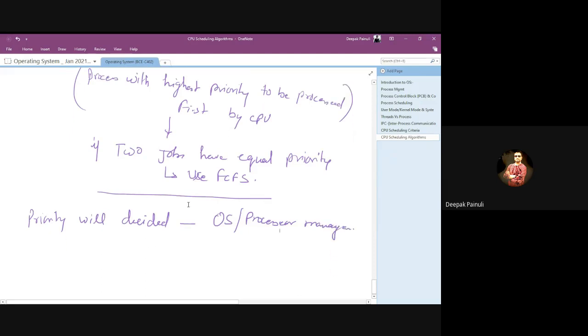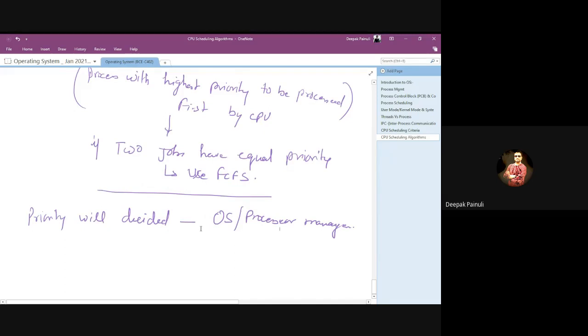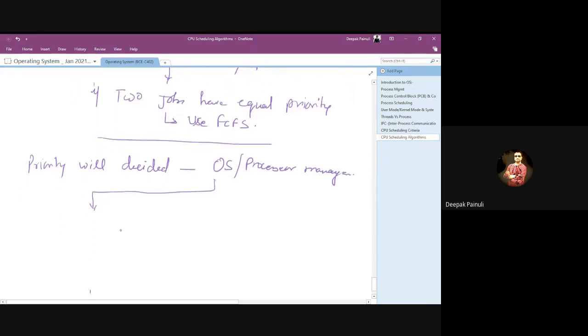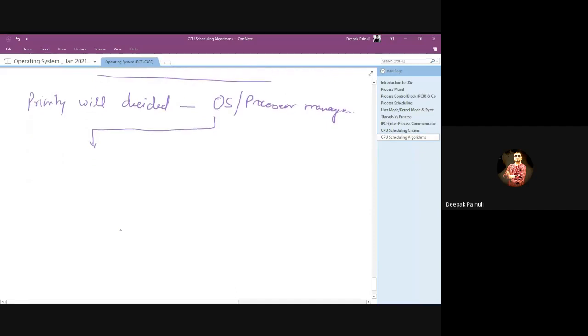And on which basis does the OS or processor manager decide the priority for any incoming process? There could be many criteria the OS can use, but most importantly there are some criteria like total CPU time required by the process.